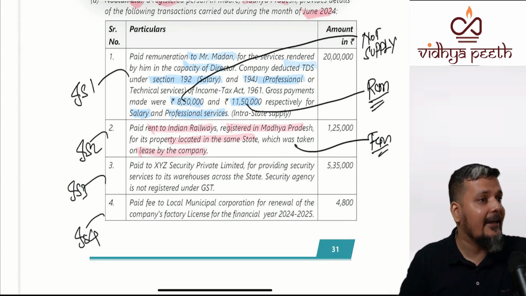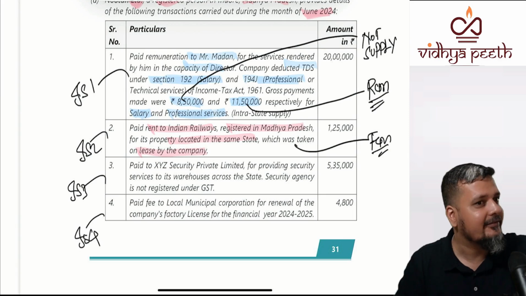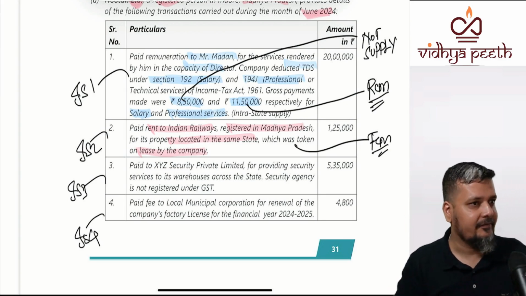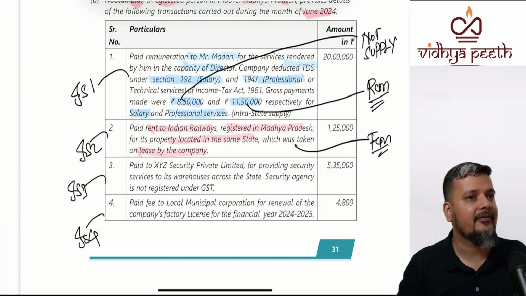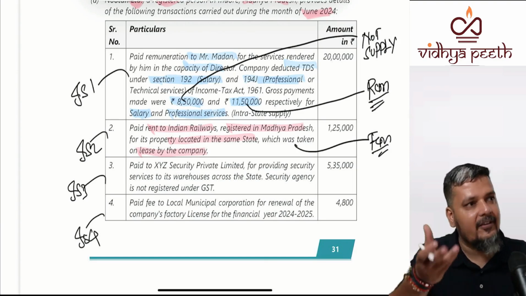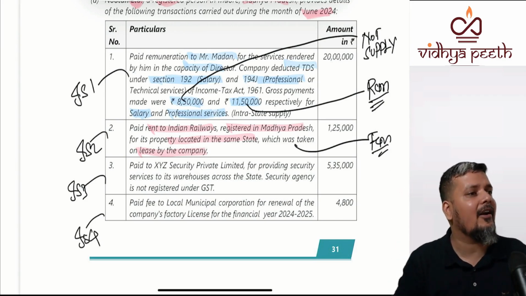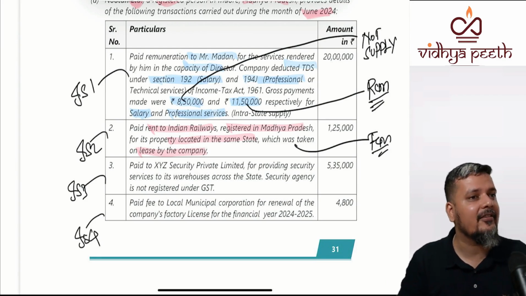If it was not by Indian Railways, if it was by any other department of government, like the income tax department, this would have been under RCM. Even Nutan Limited is registered. For renting of immovable property by government to a registered recipient, it is RCM. You will not see whether the landlord is registered. But it is by Indian Railways, and that changes everything.